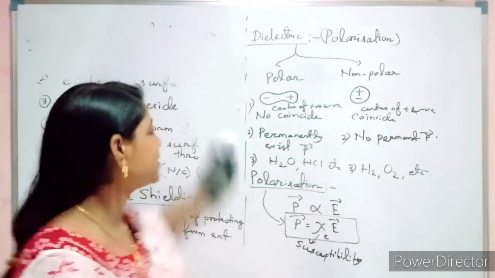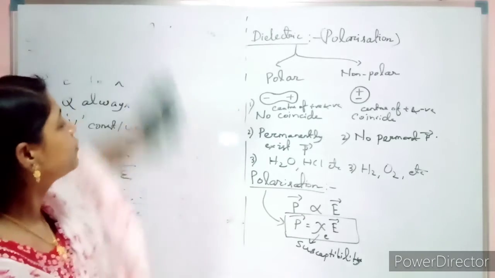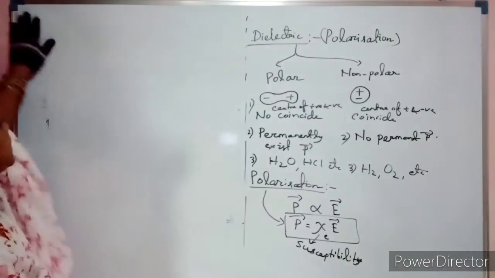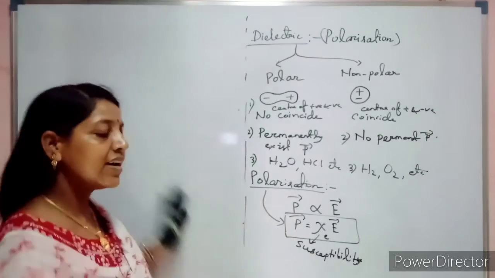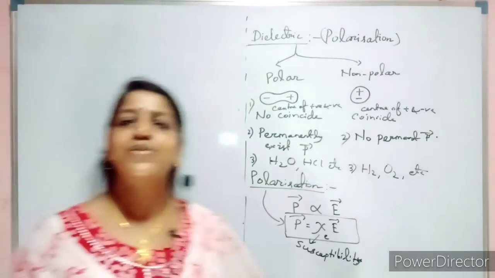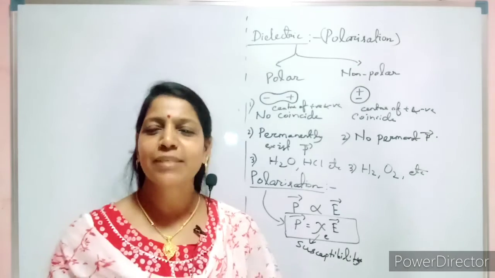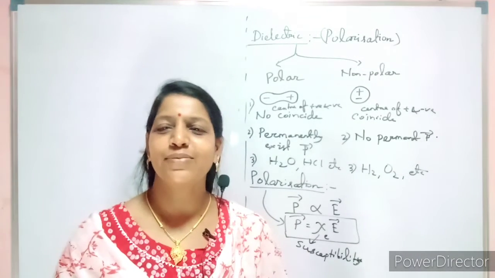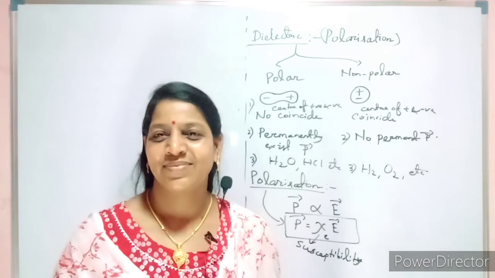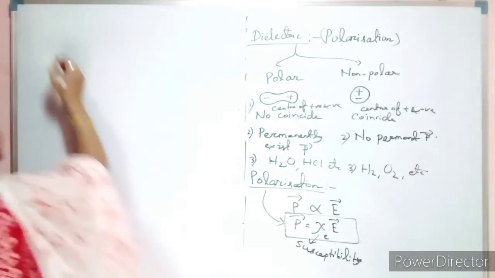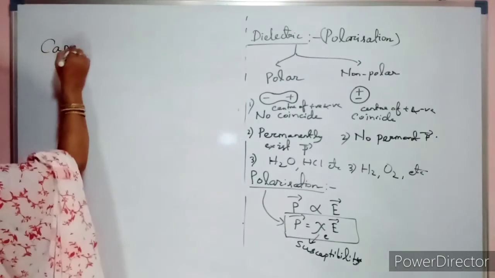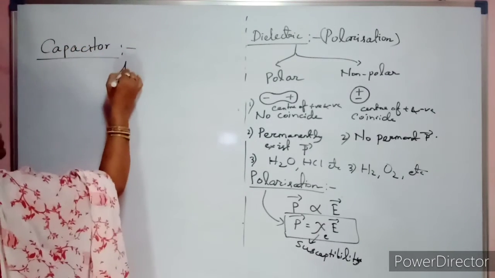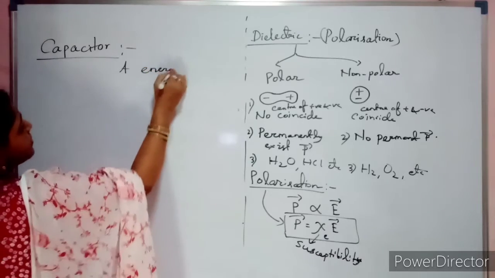And what does it consist of? Basically it consists of two conducting plates separated by a small distance d. And that separation always consists of some dielectric. Dielectric does not mean only a material. Even air is also a dielectric of permittivity 1. Okay, so make the heading capacitor and capacitance. So what is a capacitor? It is an energy storing device.